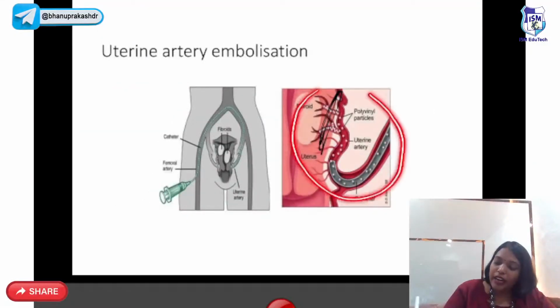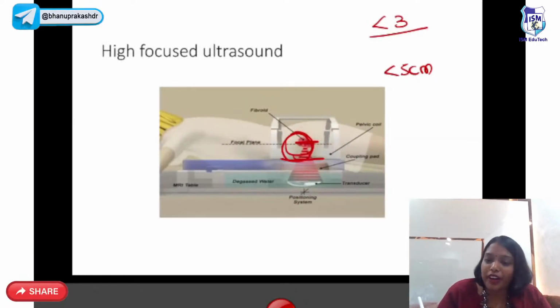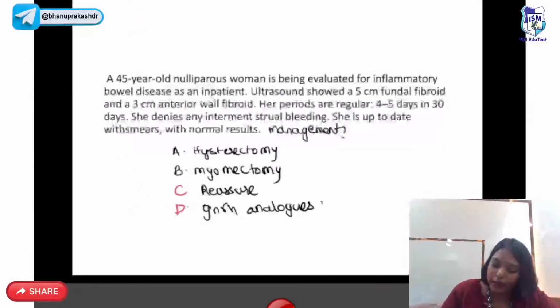So this is uterine artery embolization. And this is high intensity focused ultrasound on the fibroid. Okay, let's see this question.